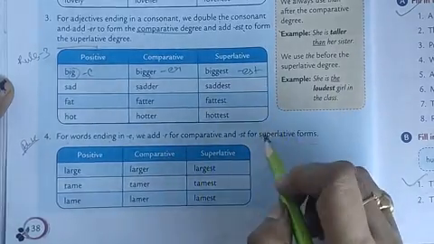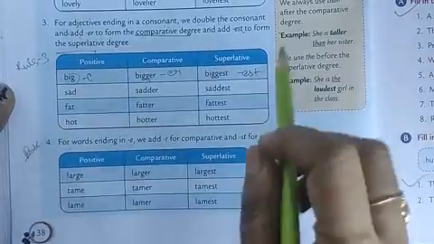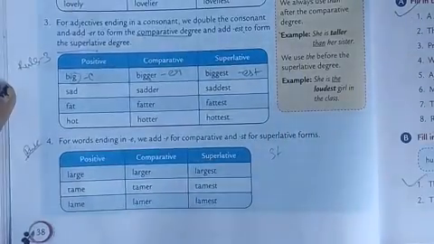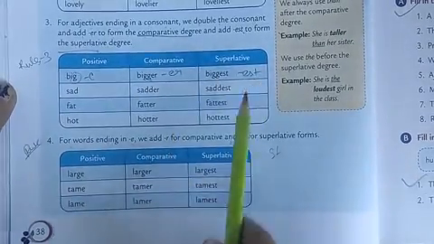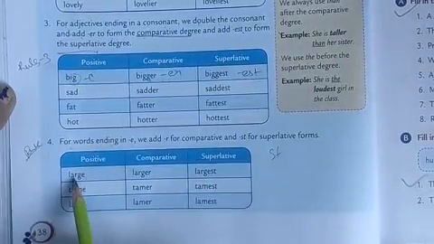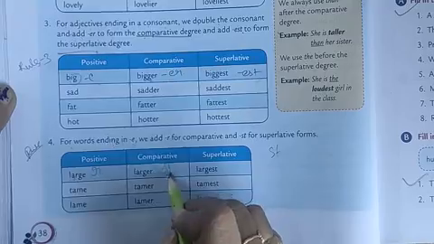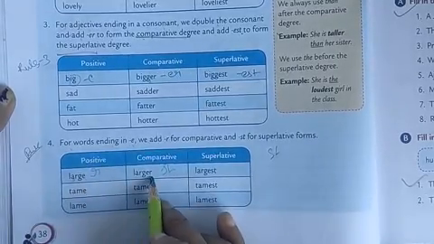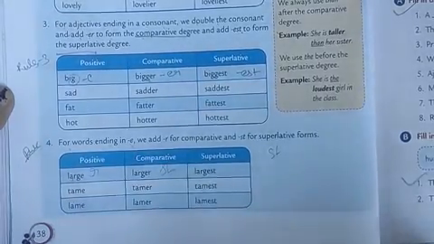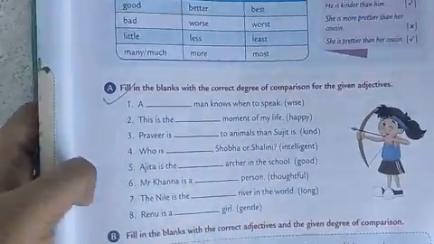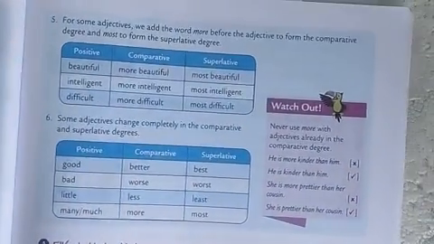Because in the previous cases we were adding er and est, but as the word already ends in e, we add r and st. Large, larger and largest. Okay. Now, rule number 5.